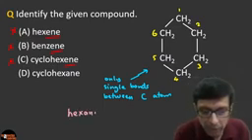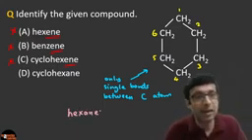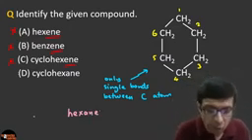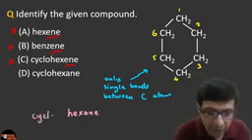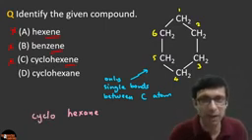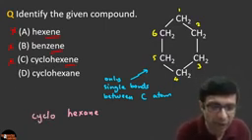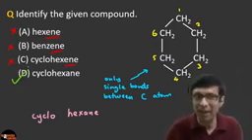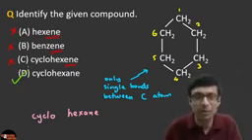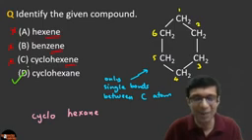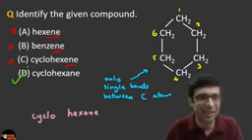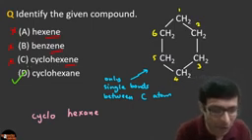But there is something special here, right? Because it is a cyclic compound. Can you see it forms a cyclic chain. So the correct answer is cyclohexane. Okay, that's the full answer, cyclohexane. So the answer will be D. And please remember, it's cyclic, okay, so the correct answer here is cyclohexane. Awesome. Next question.